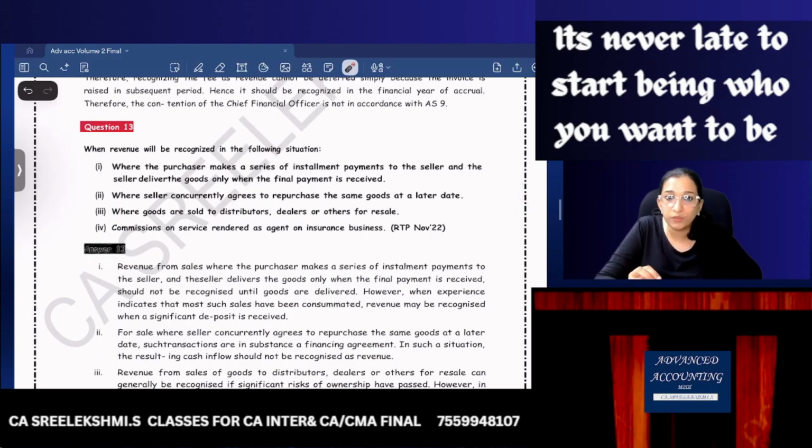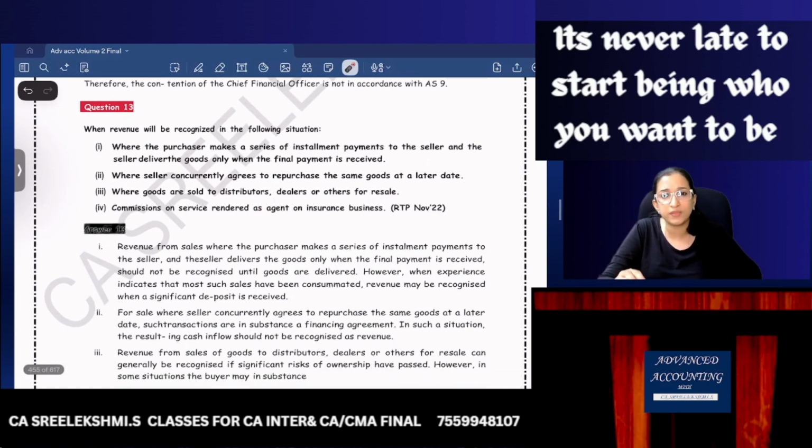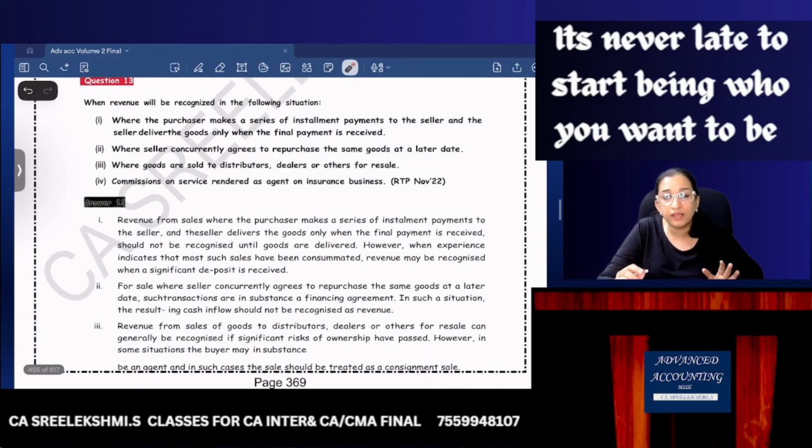Goods are sold to distributors, dealers or others for resale, revenue is recognized only when the goods are resold. Commission on service rendered as agent on insurance business, then only when the service is done, that is, commencement of a new insurance policy or renewal of an insurance policy, commission can be recognized as income.